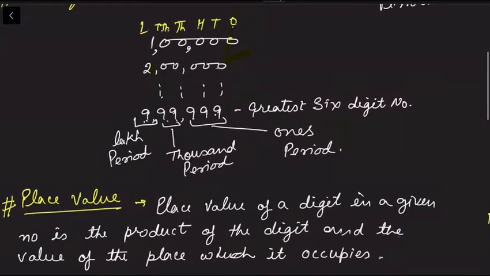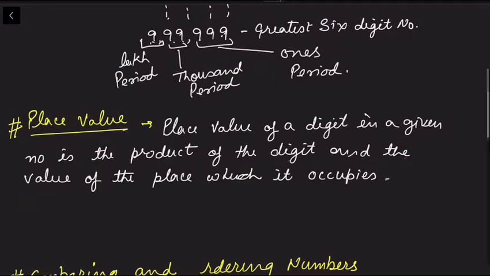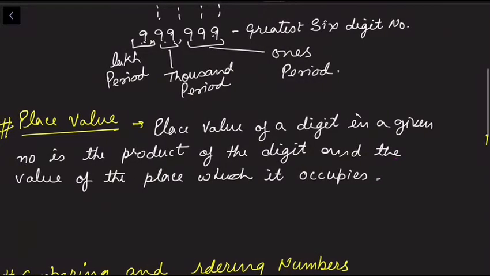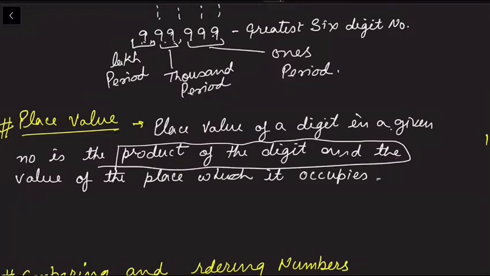Place value we have studied in an earlier video, and now I am giving an example in this video also. The place value of a digit in a given number is the product of the digit and the value of the place.